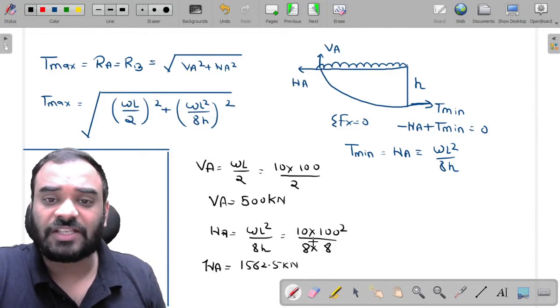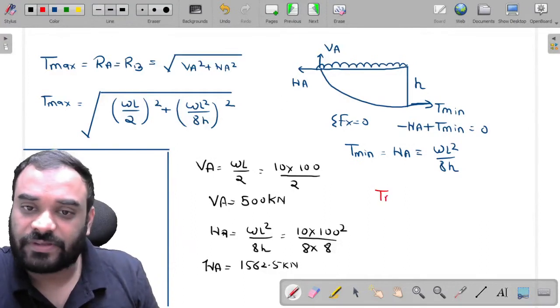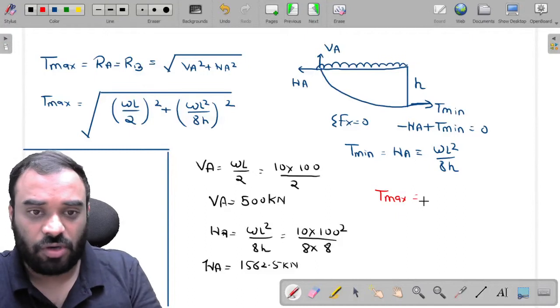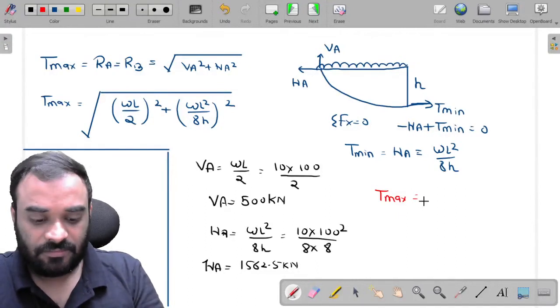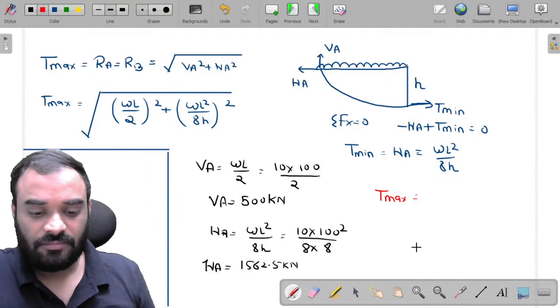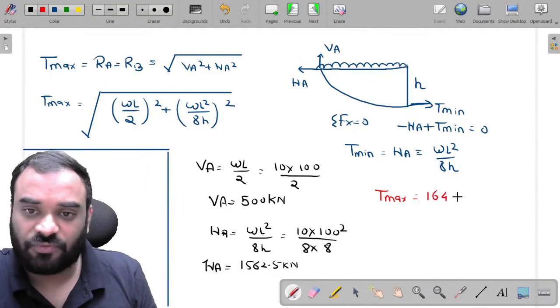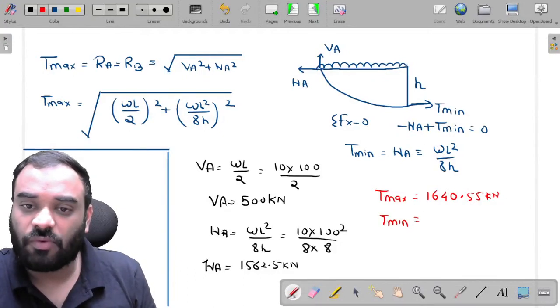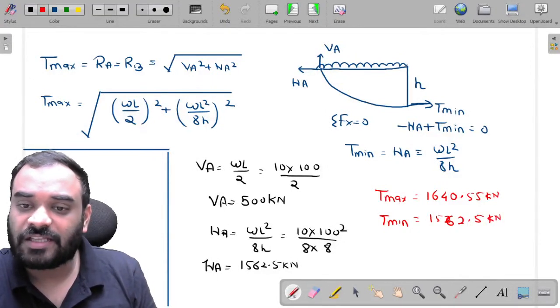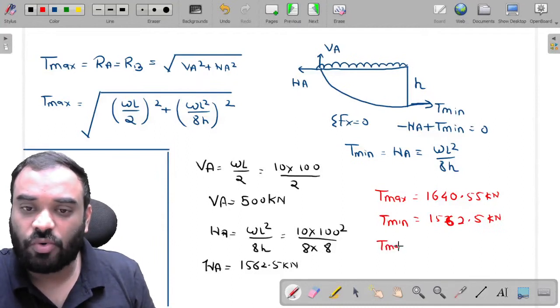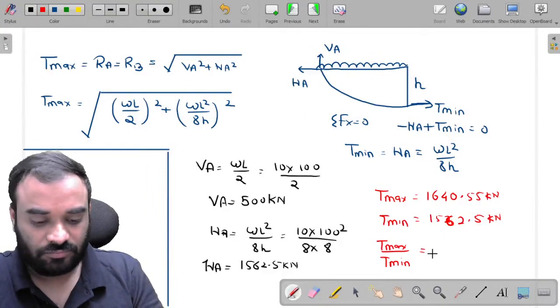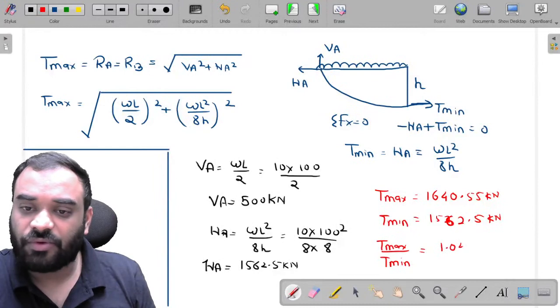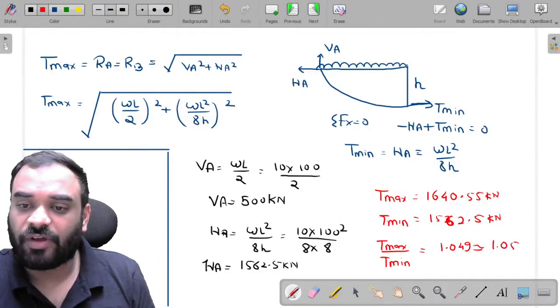Now this is VA, this is HA. Just find the value of T max first. Tell me, guys, what is the value of T max? All of you. Square root of 500 square plus 1562.5 square. So this is the value of T max, which is 1640.55 kilonewton. And what is the value of T minimum, sir? It is equal to HA, and HA is equal to 1562.5 kilonewton. Just take the ratio of both the values, my dear friends. You will get the value of T max by T minimum, right? We are getting a value of 1.049, which is approximately equal to 1.05, guys.